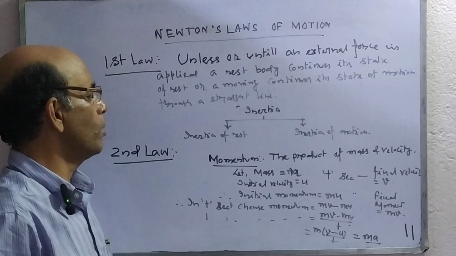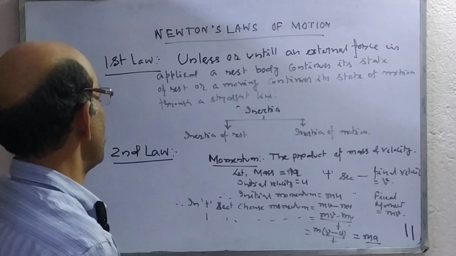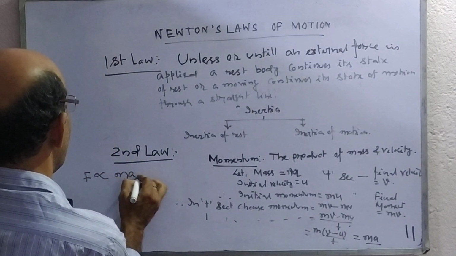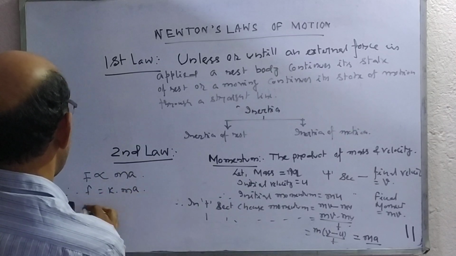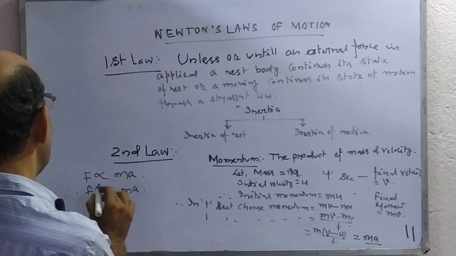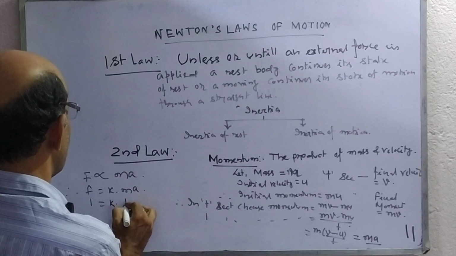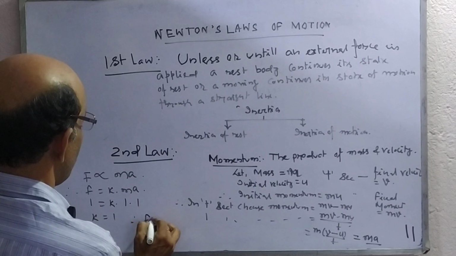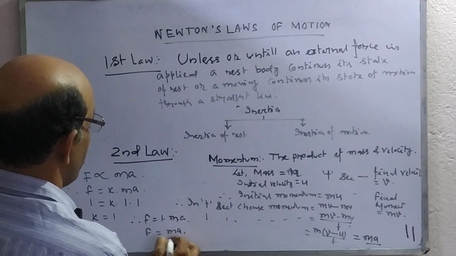According to Newton's second law of motion, the rate of change of momentum is directly proportional to the force applied on it. That means F varies as ma. Therefore, F is equal to k into ma. If unit force is applied on unit mass to produce unit acceleration, then k is equal to 1. Therefore, F is equal to 1 into ma. That means F is equal to ma.